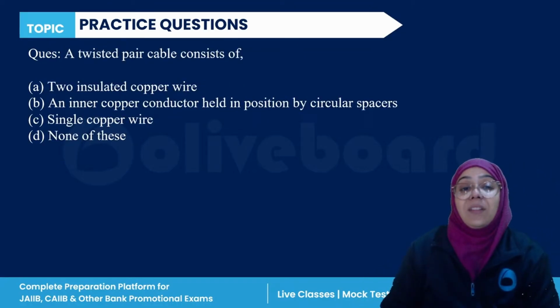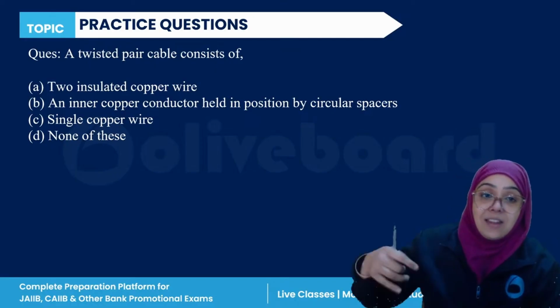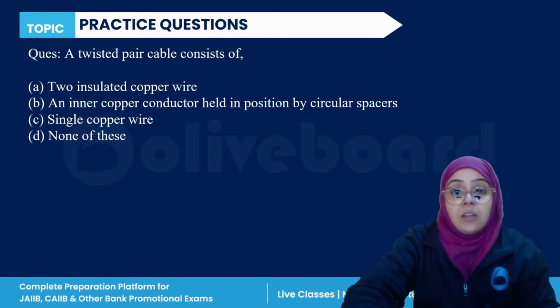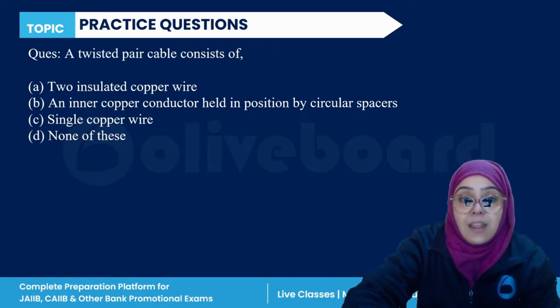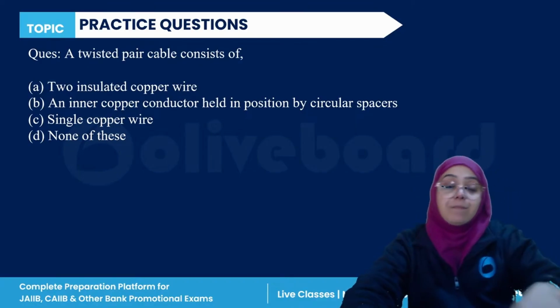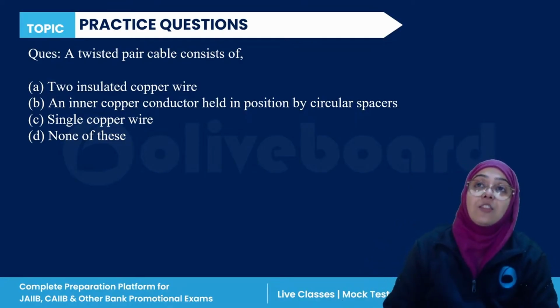Next question. A twisted pair cable consists of what?